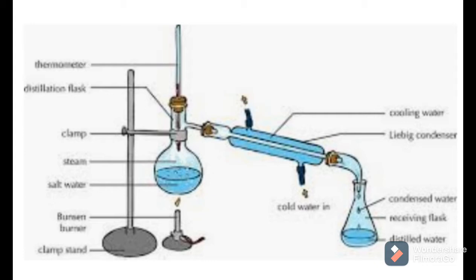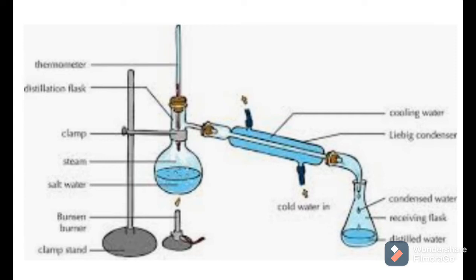By using the distillation process we can get both salt and water again. In evaporation, we get only salt, not water, because the water evaporates into the atmosphere. But in distillation we can obtain the liquid again. So this is the distillation process. Distillation is used for distillation of impure water, sea water, to get pure water in the laboratory. Doctors use pure water for dissolving medicines for infections, so distilled water is used for medicinal purposes also.